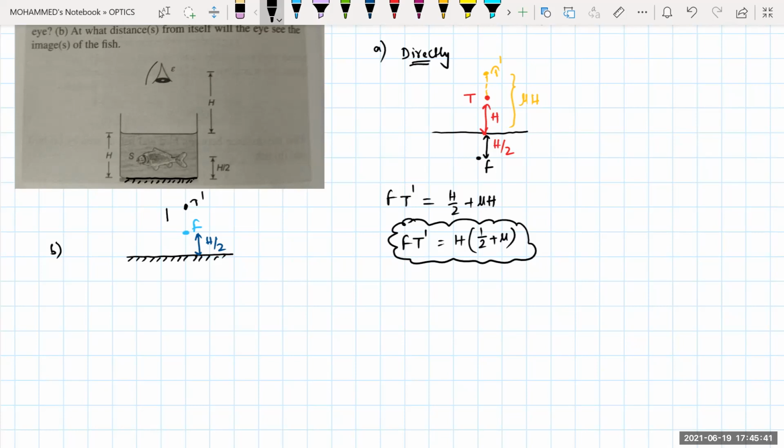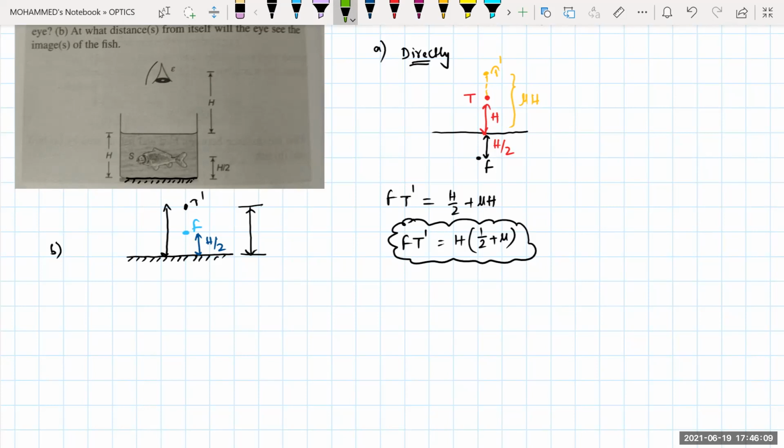Can you tell me the distance from here to here? Sir, it will be h only. No, see distance right now fish to t dash. F to t dash, how much? F to t dash is, sir, h/2. Yeah, so this distance, tell me. You tell me this distance from the mirror. Think and tell me. T dash to your mirror.